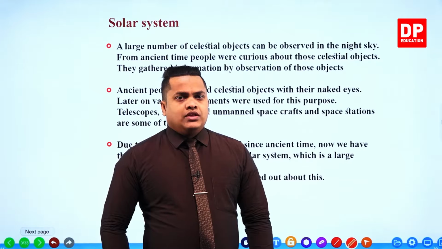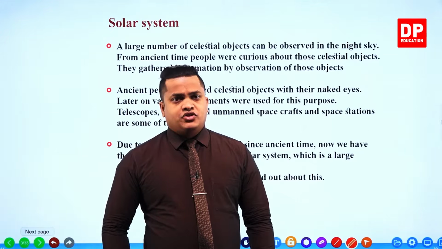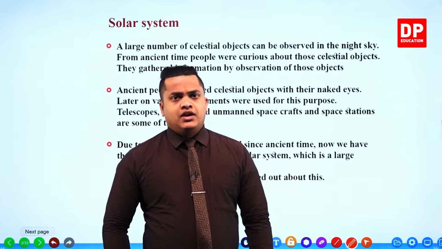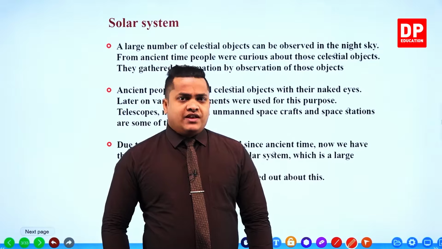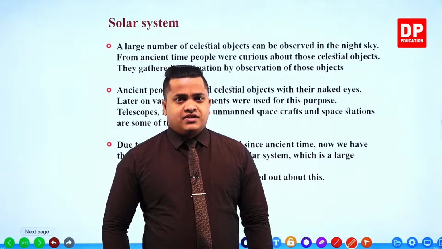So there are a large number of celestial objects in our universe. When you check the night sky, you can clearly observe these things. If you are very lucky, then you may also observe some falling stars and comets.